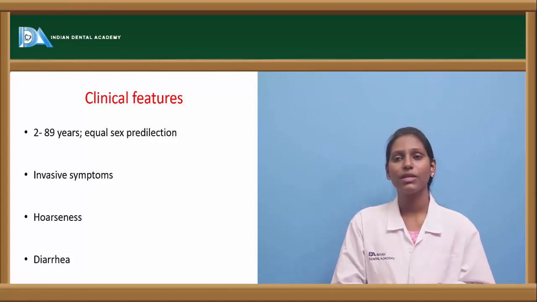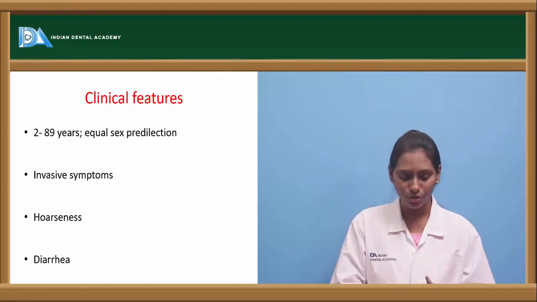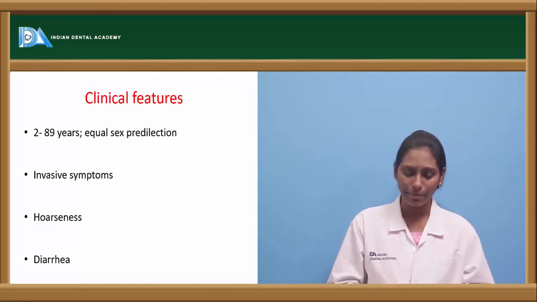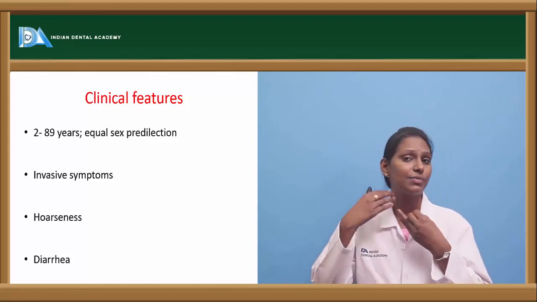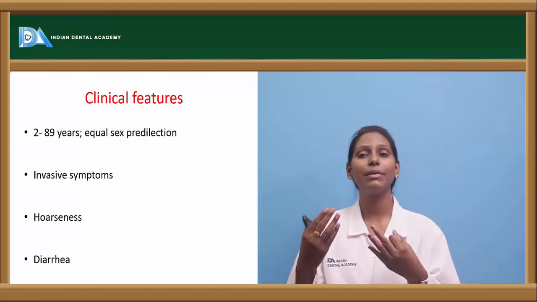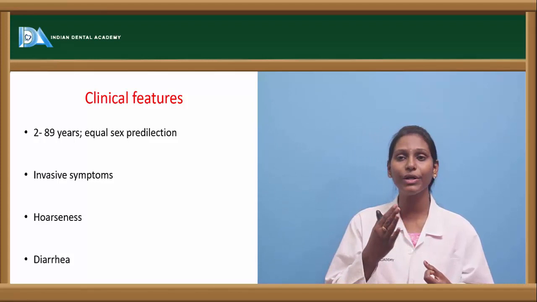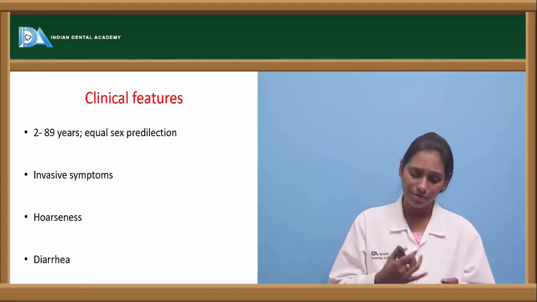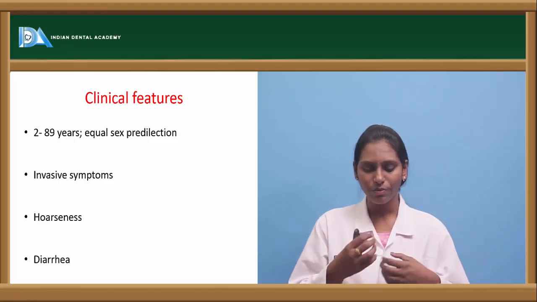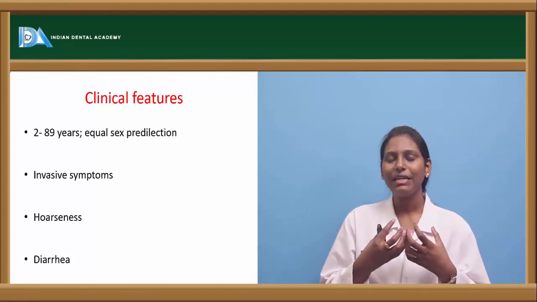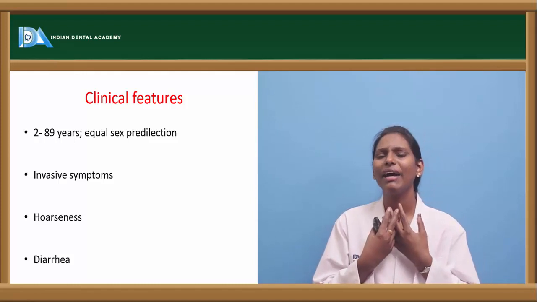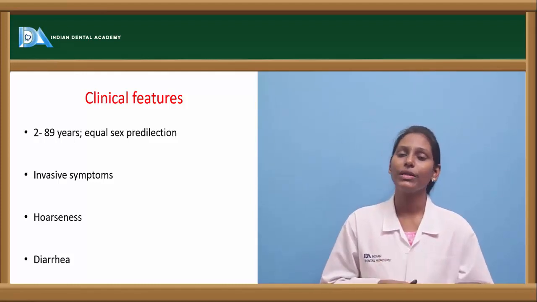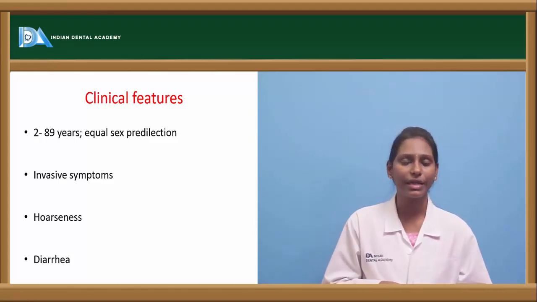Invasive symptoms are usually present here. As I told you, invasion leads to cervical discomfort. There can be pain radiating to your jaw and ear. There can be hoarseness of voice, because of involvement of the recurrent laryngeal nerve. Patients usually have dysphagia, dyspnea, difficulty in swallowing, and a lump-like feeling in the throat region. Hoarseness, as I told you, is because of involvement of the recurrent laryngeal nerve.